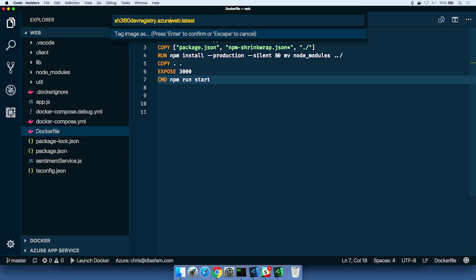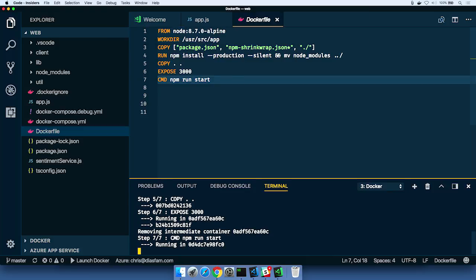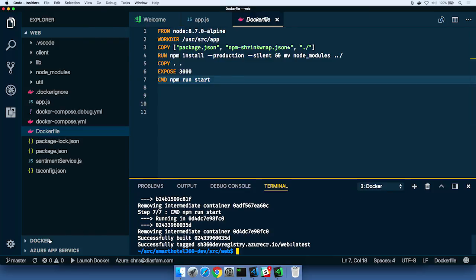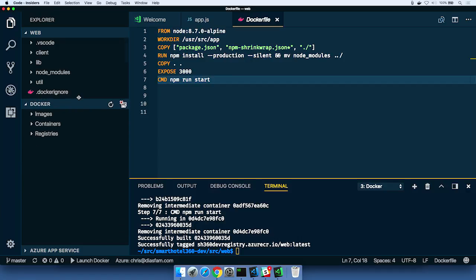And it's at azurecr.io and whack. So when I do that, it's going to go build the image, and it's going to name it appropriately. Now we can use the Docker extension down here, and this is what we installed earlier. It contributes something called an Explorer.